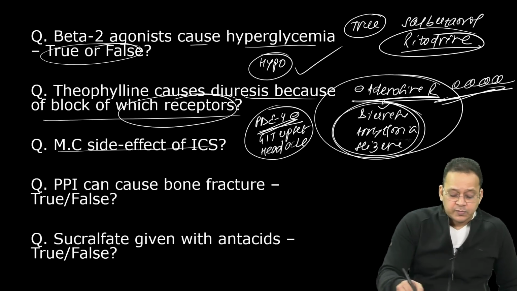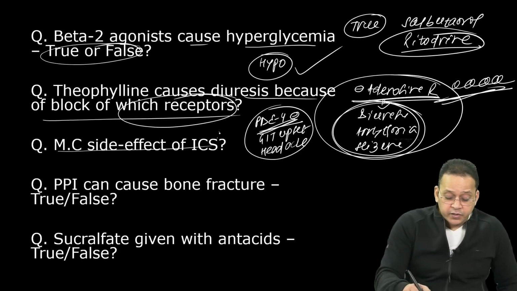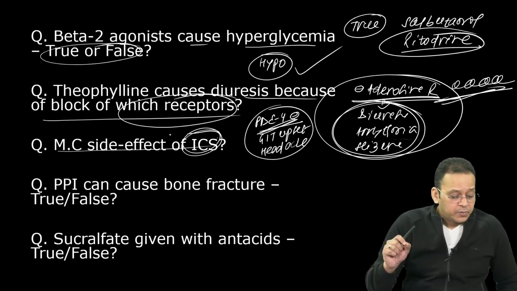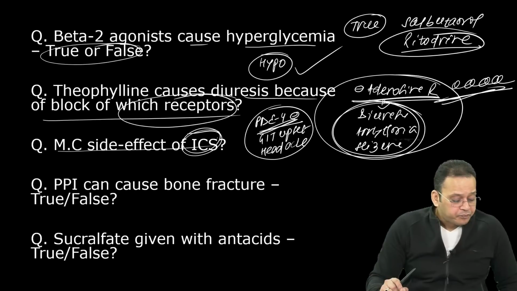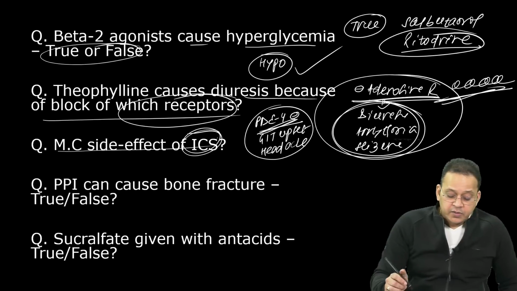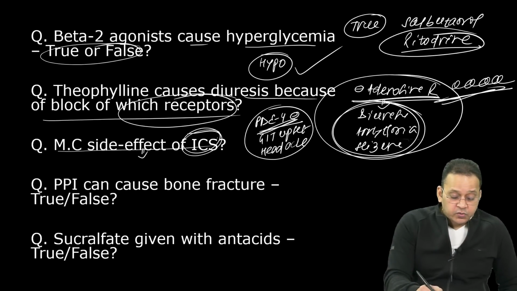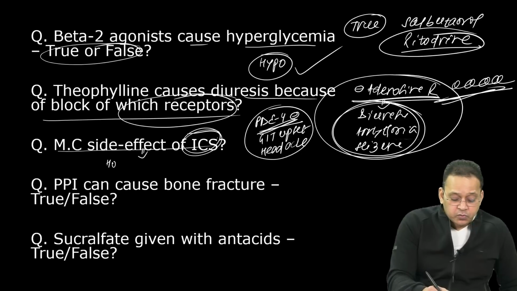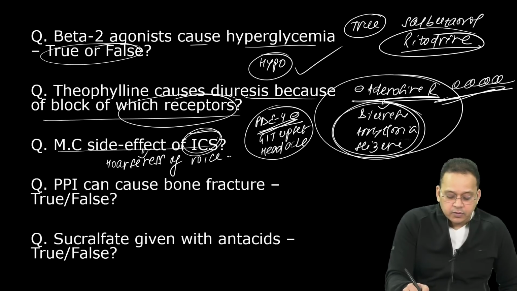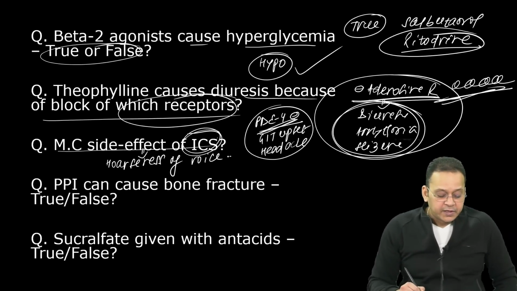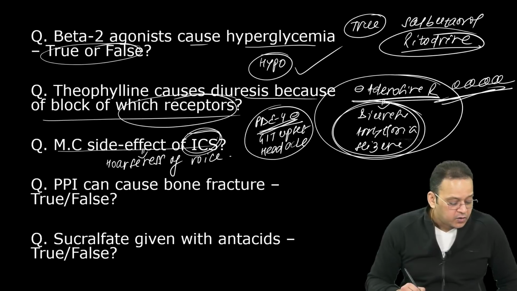What is the most common side effect of ICS? Inhalational corticosteroid. What is the most common side effect of ICS or inhalational corticosteroid? What is the most common side effect? Now remember, inhalational corticosteroid, candidiasis is not the most common side effect. There's a reason why I'm asking you this question. It is hoarseness of voice.